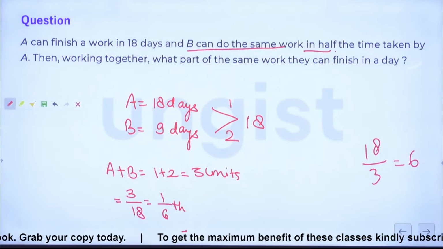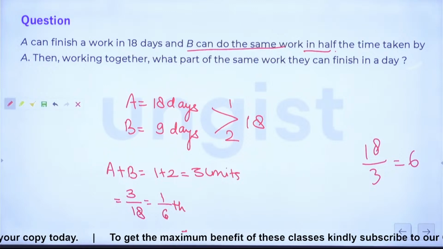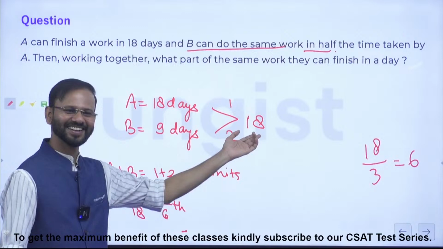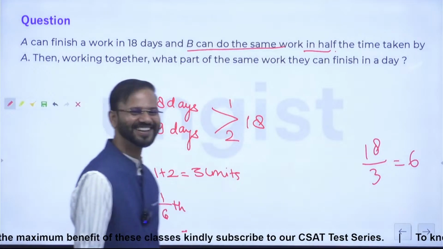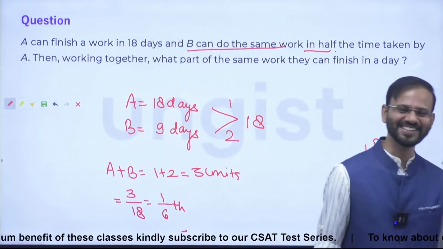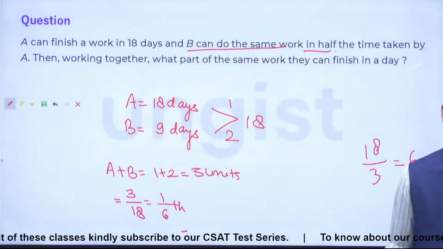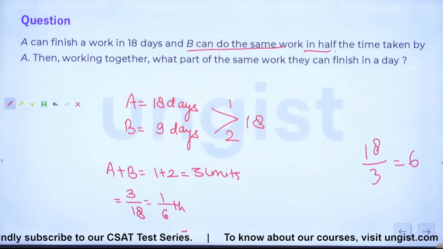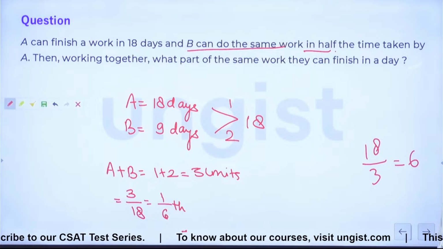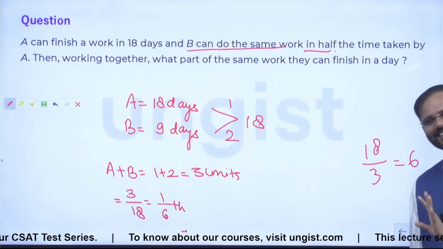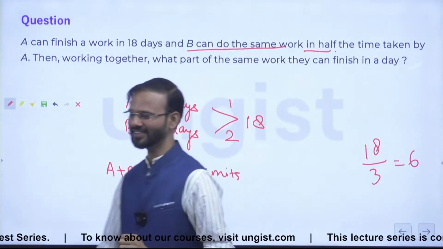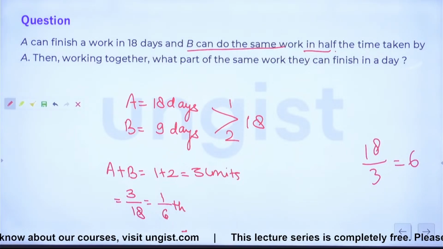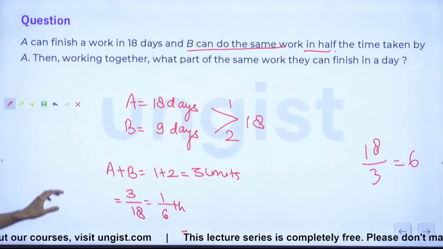Yes, everybody clear now? But why have we not taken the LCM of 18? LCM we have already taken, yaar, 18 and 9. ठीक है? चलिए. Guys, it is clear now. Friends, any doubt? ठीक है, हो गया. आगे बढ़े हम लोग. चलिए, ठीक है. After that, let's move to the next question.